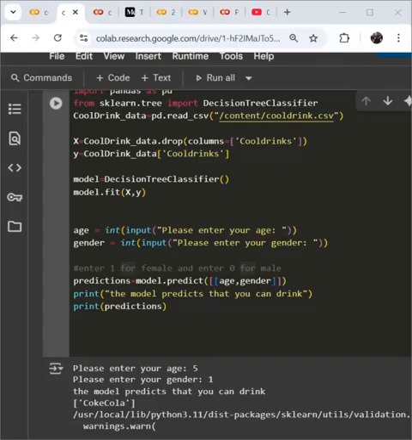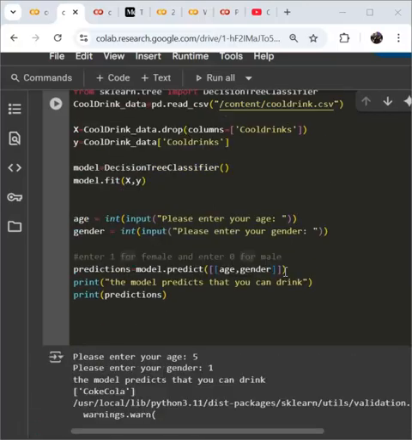And predictions. This uses the trained model to predict the type of cool drink based on the user's age and gender. It takes the data from cooldrink.csv and uses it to predict whether the user will have Coke, Fanta, or whatever the case is. Finally, it predicts which cool drink you can drink. So let's run this program now.